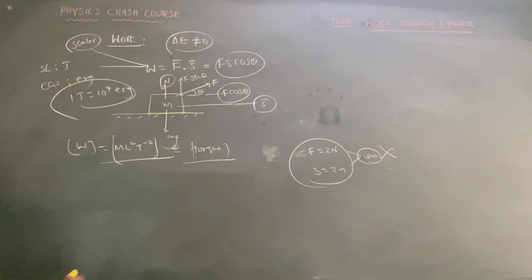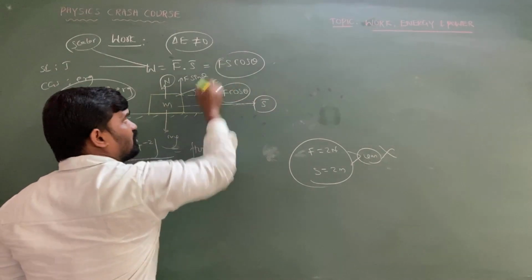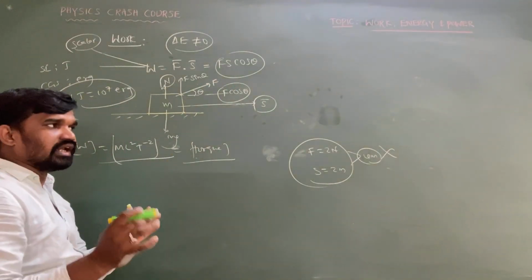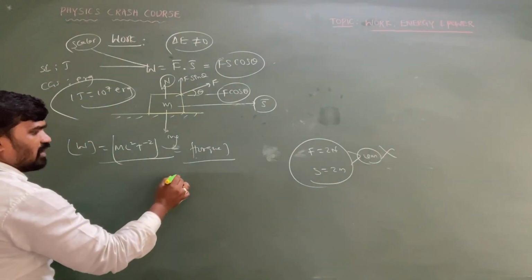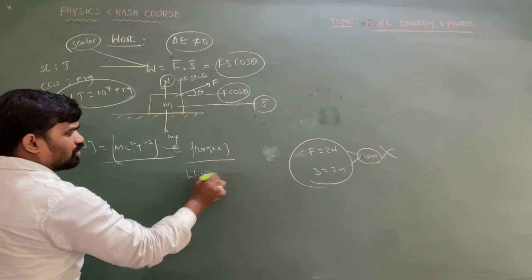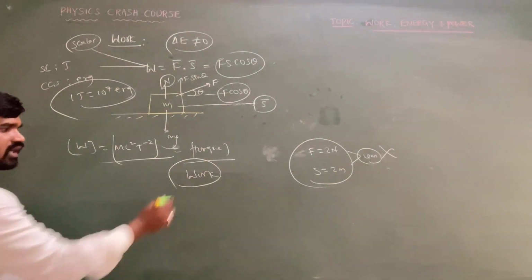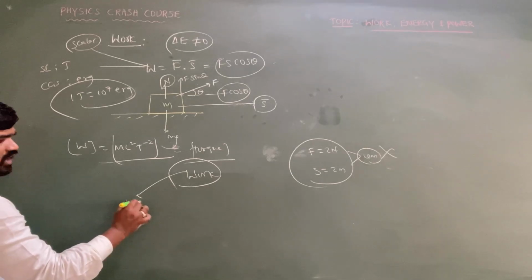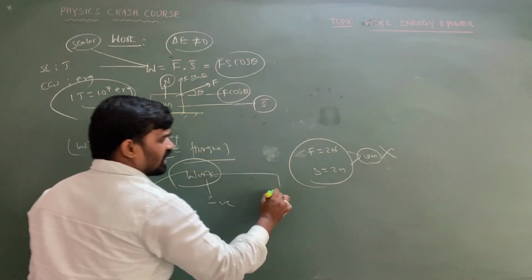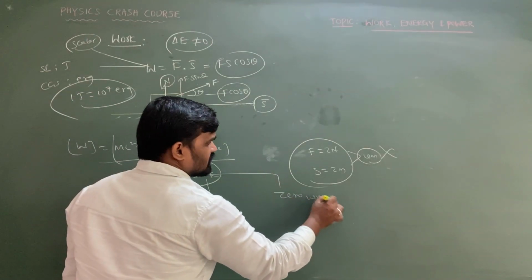Another important point: depending upon the angle between force and displacement, work done can be categorized into three parts, sir. There are three types of work done: positive work done, negative work done, and zero work done also.